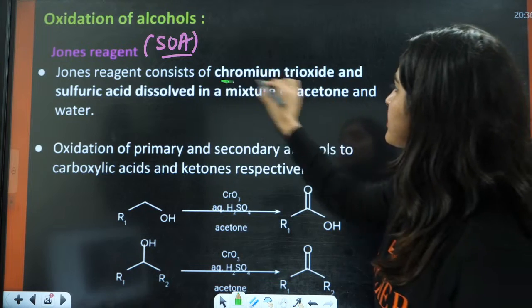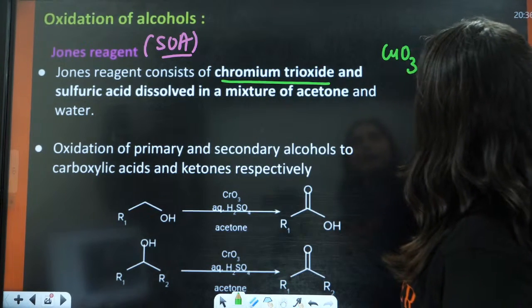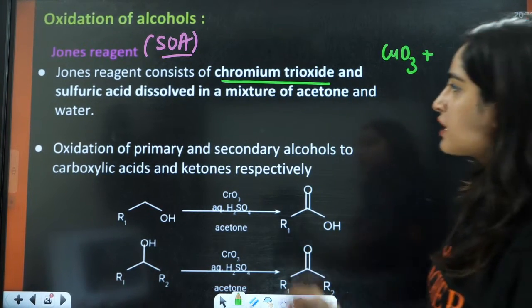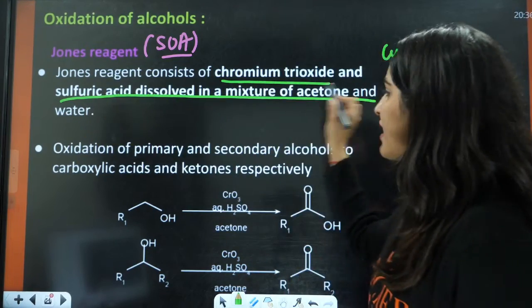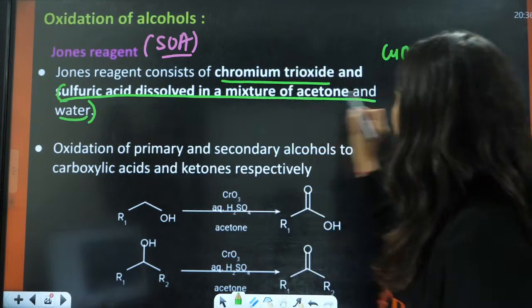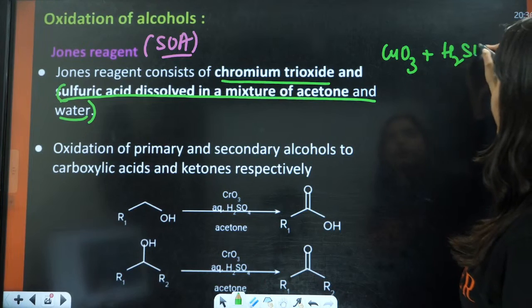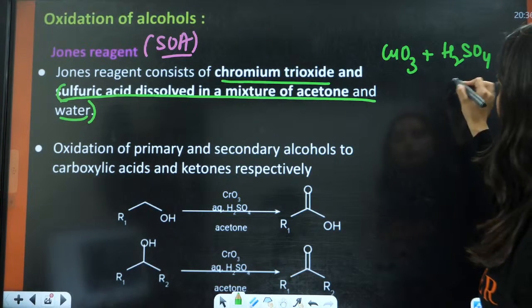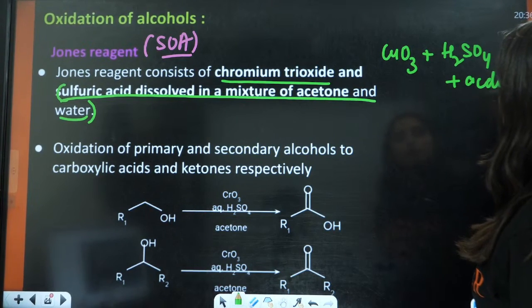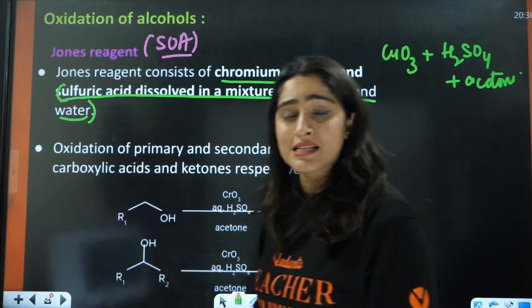This is CrO3 in acetic acid, okay? Sulfuric acid dissolved in a mixture of acetone and water. If you have H2SO4 dissolved in acetone, that is called Jones reagent, which is a strong oxidizing agent.